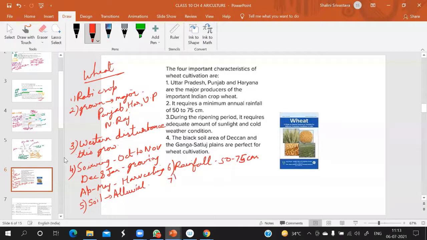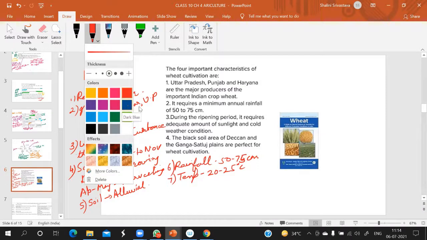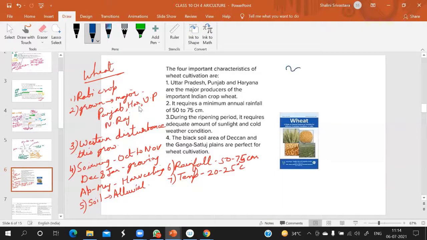Temperature: how much is required? 25 to 30 degrees Celsius, not more than that. If it is more than that, it will become difficult for the crops to grow. Mainly, draw a small map of Bharat, to see where it is grown in our country.